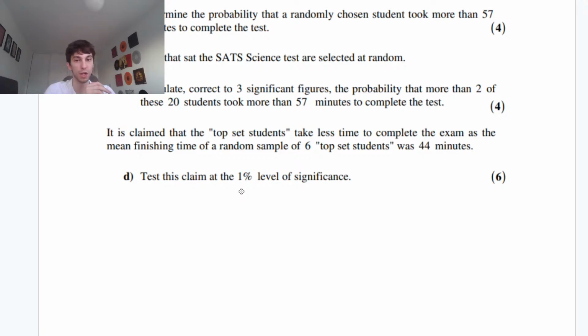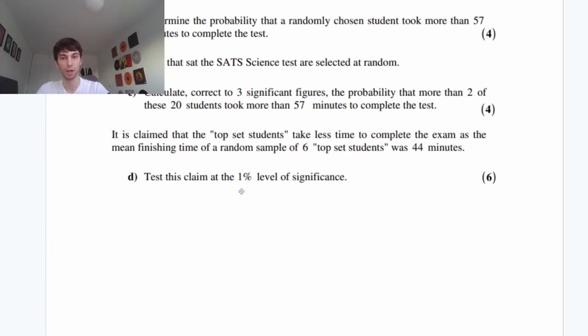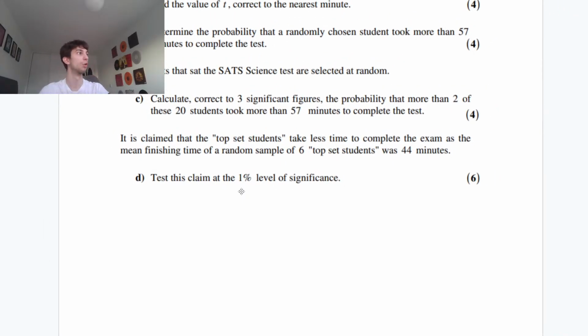So what are we trying to see? We're saying that the top set students take less time. We're trying to see that this is such an extremely lower time that our original mean would not be appropriate. This is such an extreme value that it will disprove the original distribution. That's what we're asking in a hypothesis test. This is one-tailed because we only care about the less time. We don't care about a change in time, it's less. Remember, when it's greater or less, that will be one-tailed.